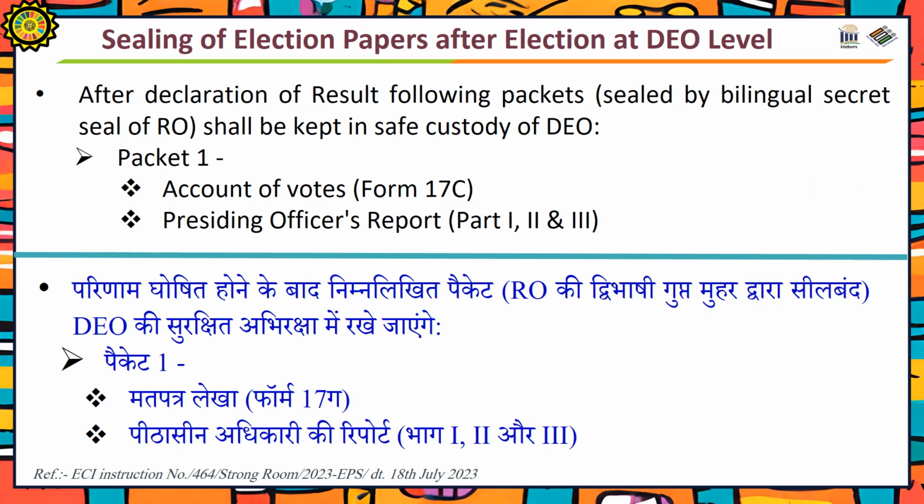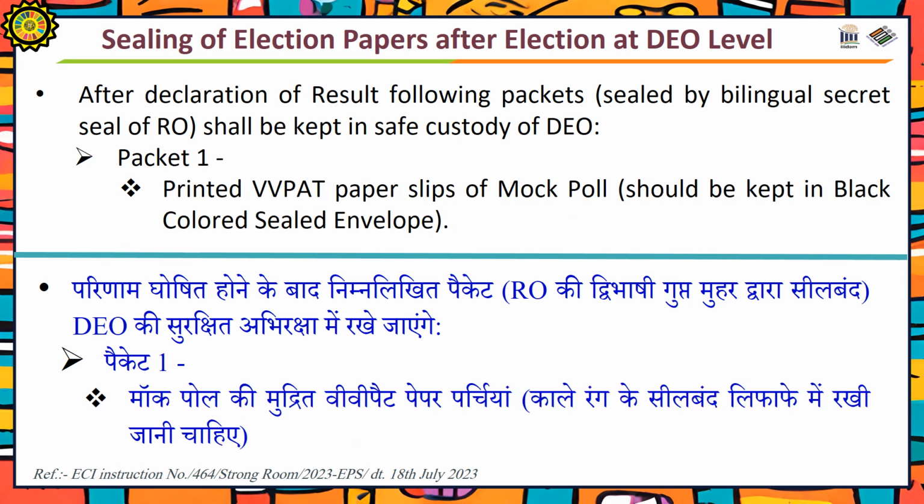After declaration of result, these packets will be sealed by the bilingual secret seal of the returning officer and shall be kept in the safe custody of DO. Packet 1 contains accounts of votes, that is Form 17C, presiding officer's reports Part 1, 2 and 3, and printed VVPAT paper slips of the mock poll. They will be sealed in the black colored envelope.